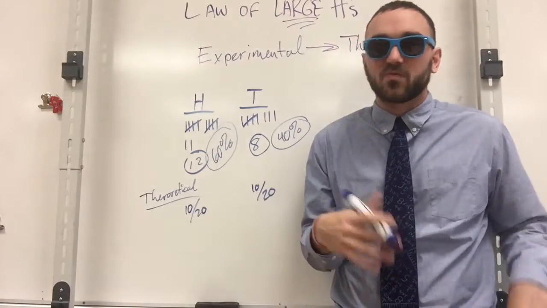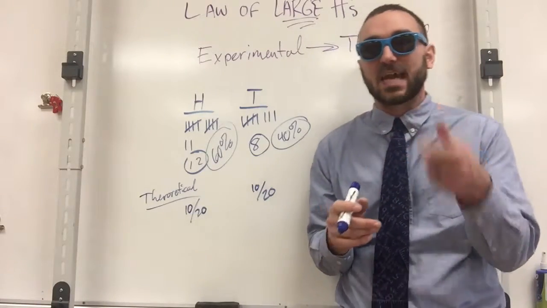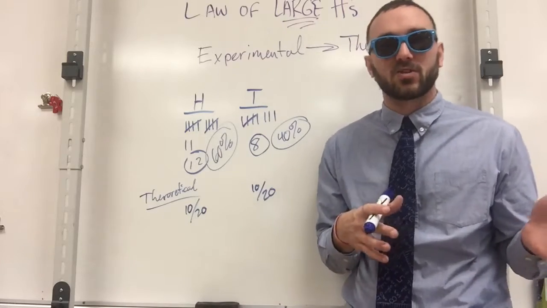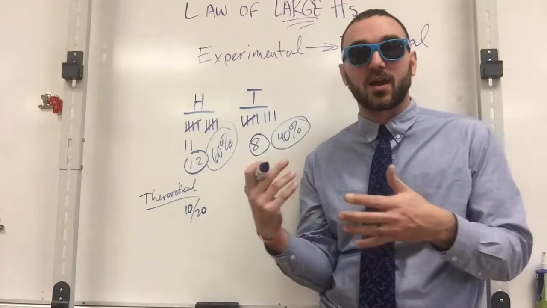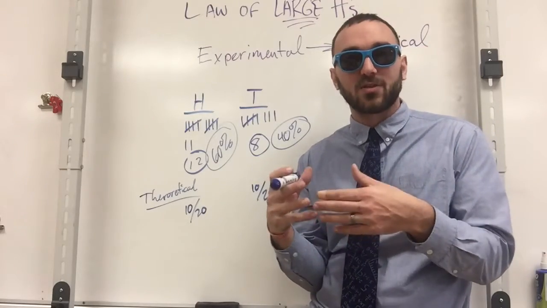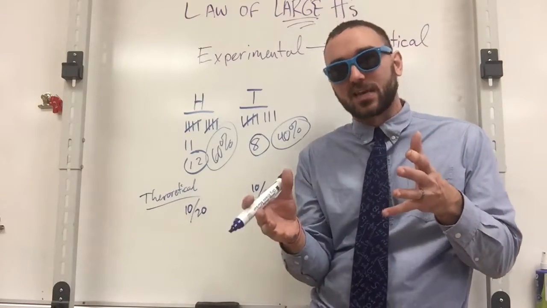Now, again, if we would have done this 2 times and we would have gotten tails twice in a row, that means the experimental probability of tails would have been 100% and heads would have been 0%. And you know that that's not the case. You're not always going to get tails.